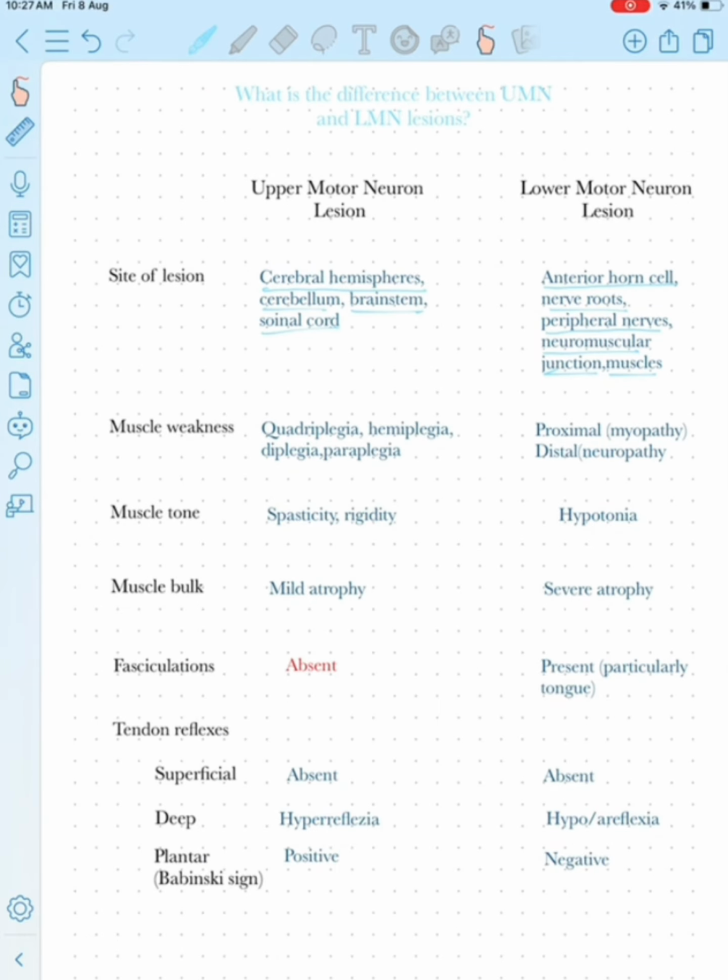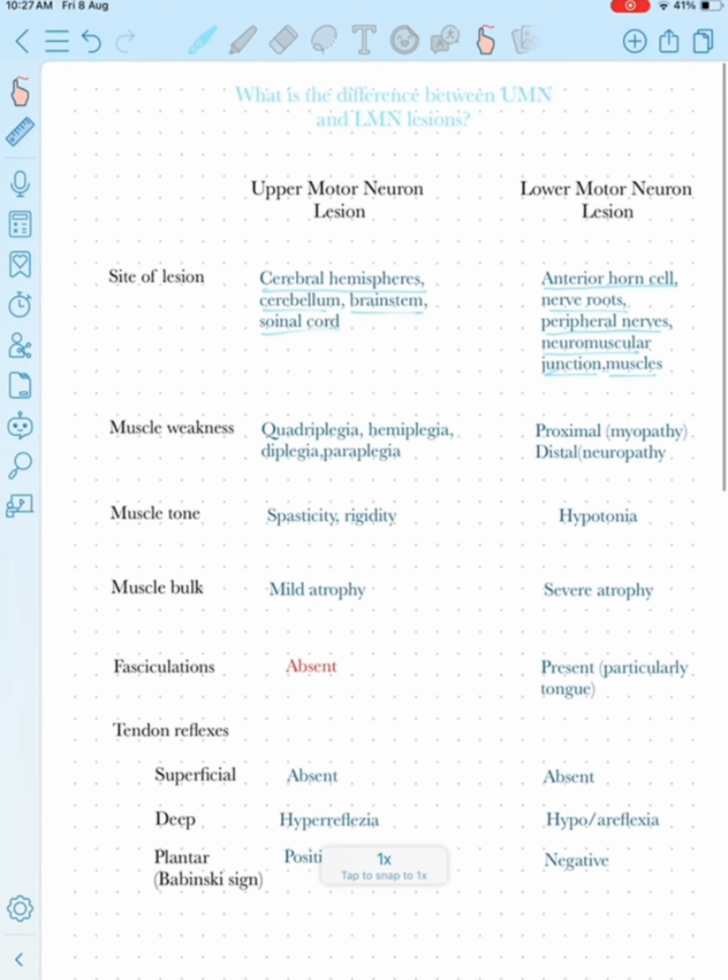Okay, so now we'll see the muscle weakness. In the upper motor neuron lesion, there will be quadriplegia, hemiplegia, diplegia, and paraplegia. And in the lower motor neuron lesion, there will be proximal myopathy and distal neuropathy. If the proximal area is involved, then there will be myopathy, and if the distal area of the body is involved, then